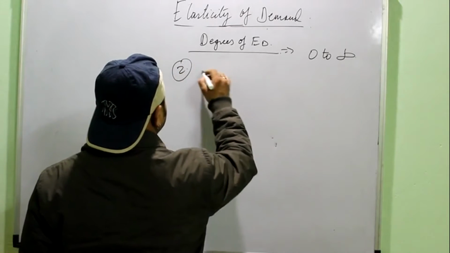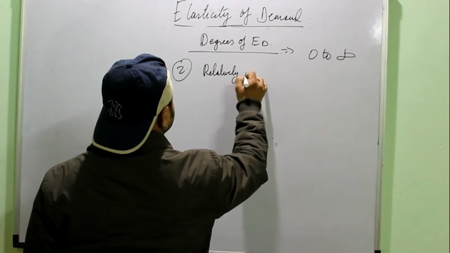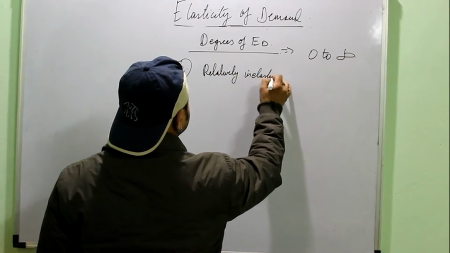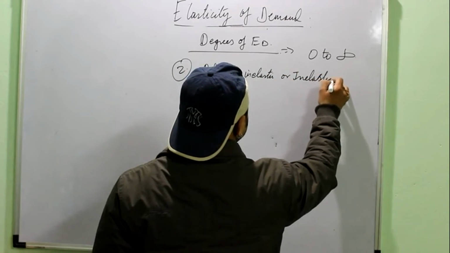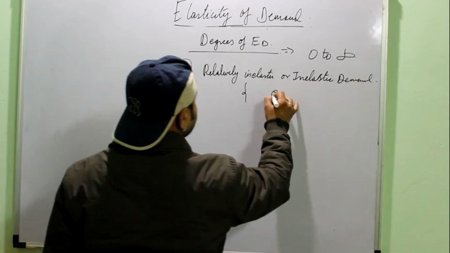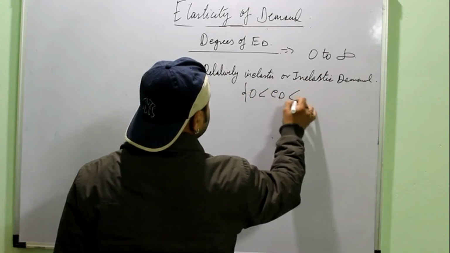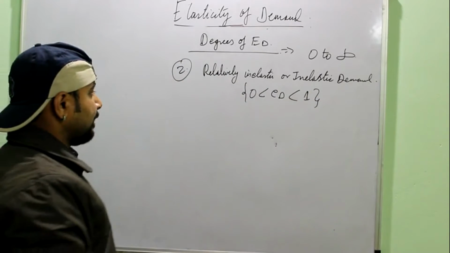Second is relatively inelastic, or you can simply call it inelastic demand. Mathematically, ED is greater than 0 but less than 1, right?